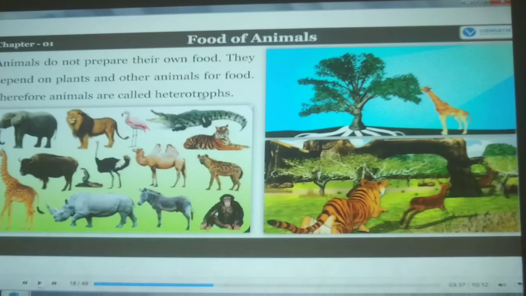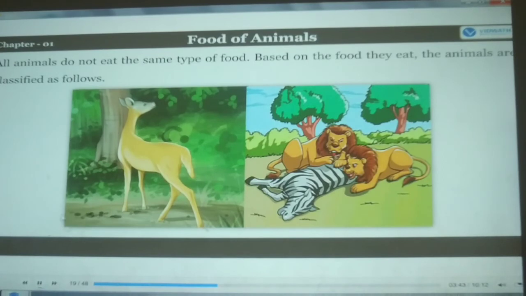So animals depend on plants and other animals. Even the animals, they kill the other animal for food. So animals are called heterotrophs because they depend on plants and other animals for food. Here is the picture that one animal is killing the other animal for food. And here is the animal which depends on the plants.